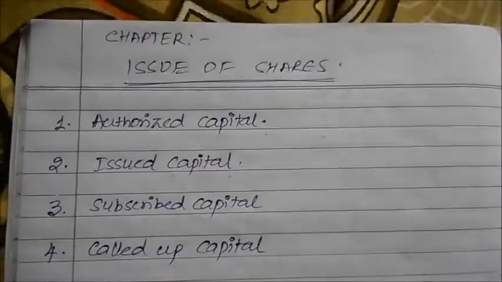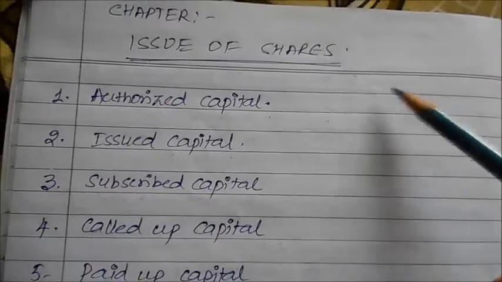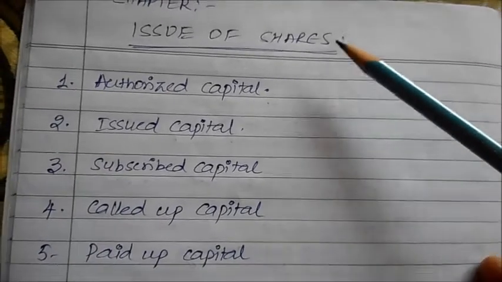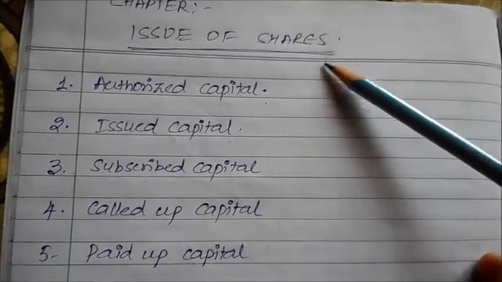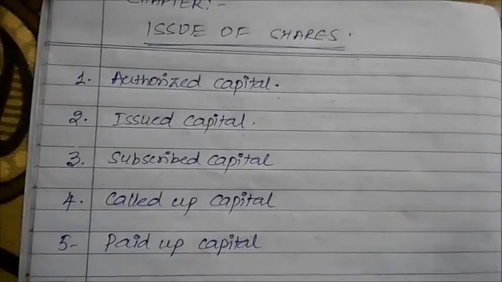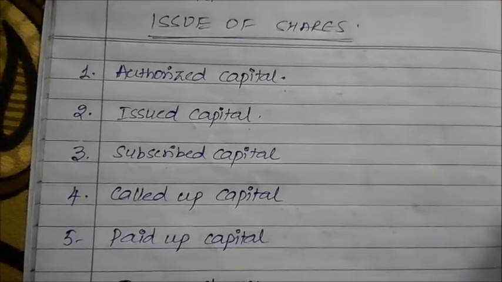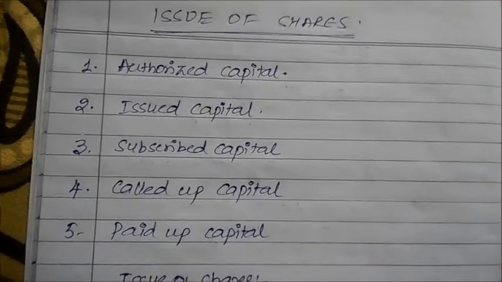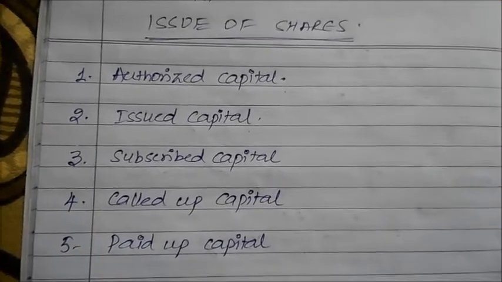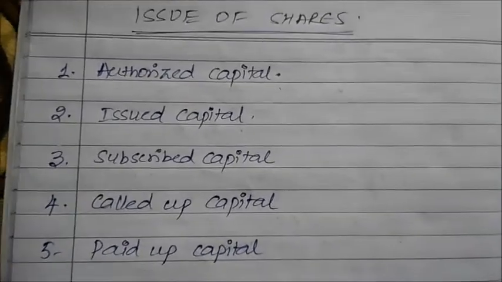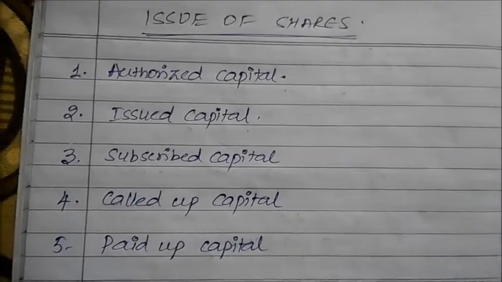We are going to start a new chapter, and the name of the chapter is going to be issue of shares. Now first, before understanding the entire chapter of issue of shares, as to how they are allotted, how exactly amount is being collected from the general public, or how exactly a company is functioning by the money collected from the general public, there are a few terms which I believe everybody should be knowing before understanding issue of shares.